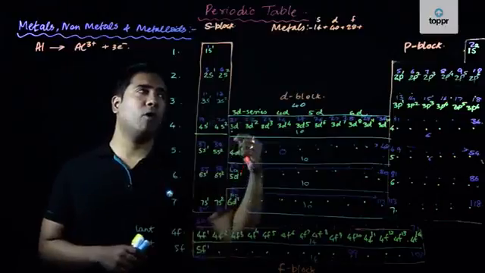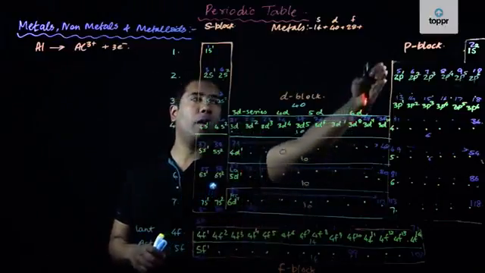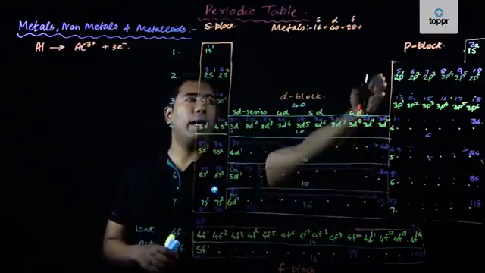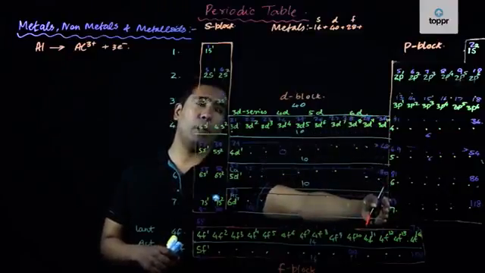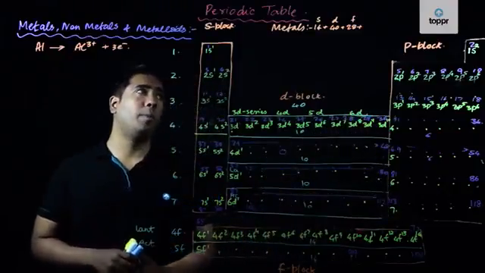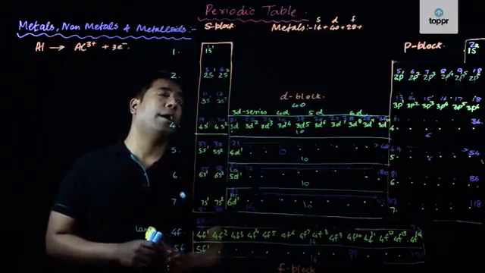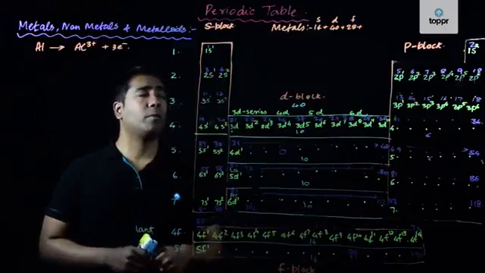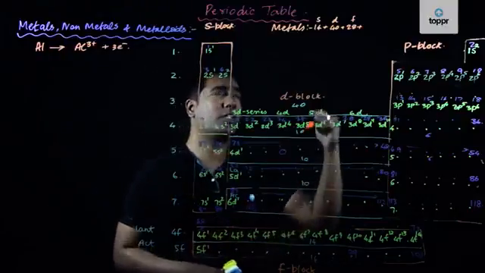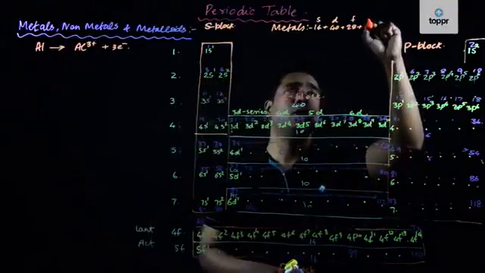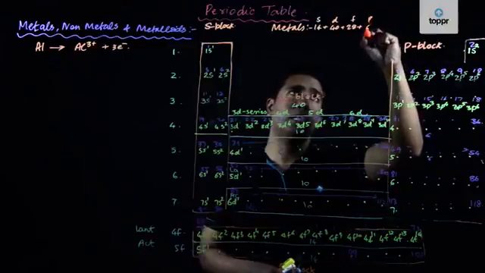In the P block, we have aluminium and the elements below it in group 13 of the periodic table. There we have a total of 6 elements which can be considered purely metals. So in the case of the P block, we have got 6 elements.